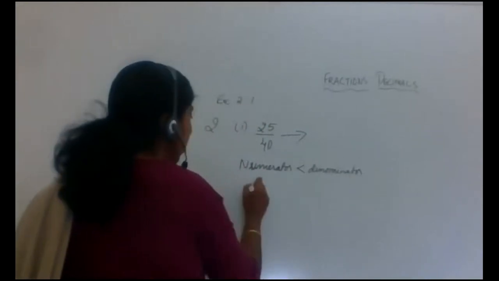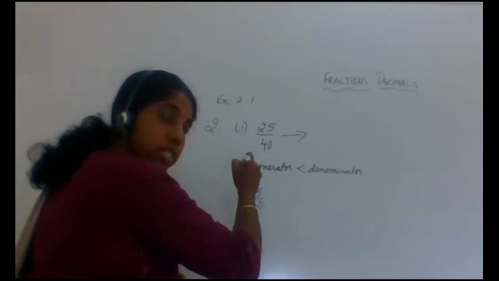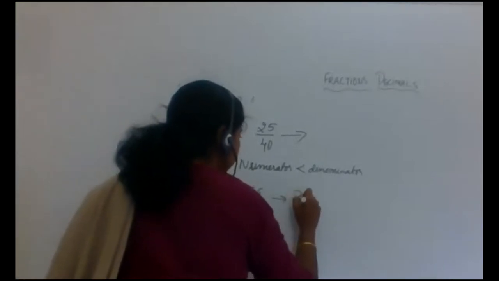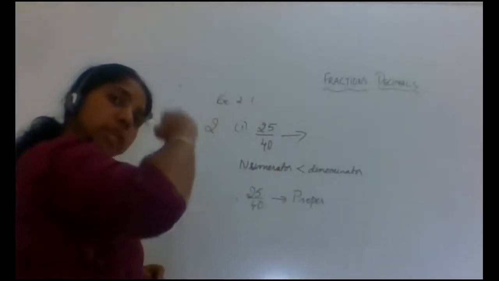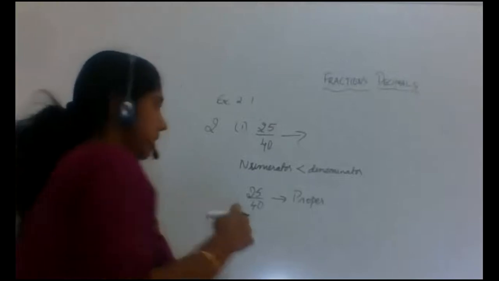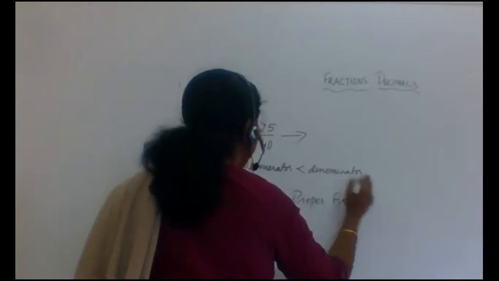Right? Therefore, 25 by 40 is what fraction? Yes, this is a proper fraction. Proper. So this is a proper fraction.